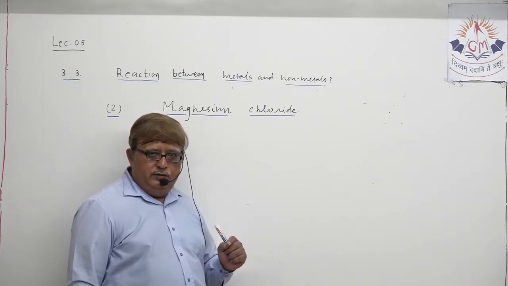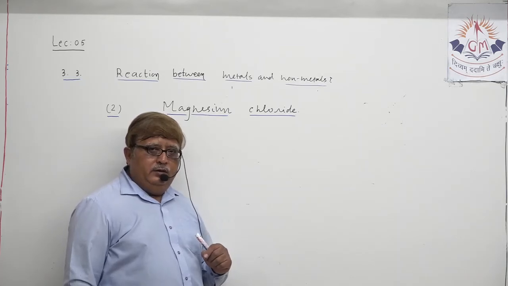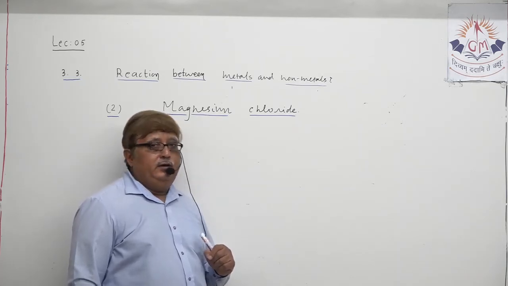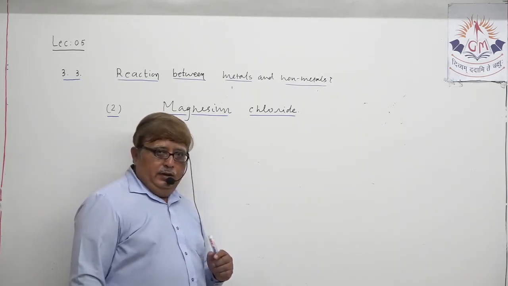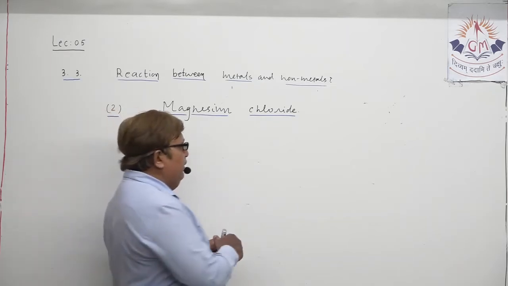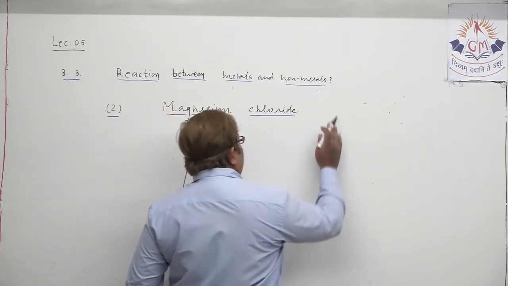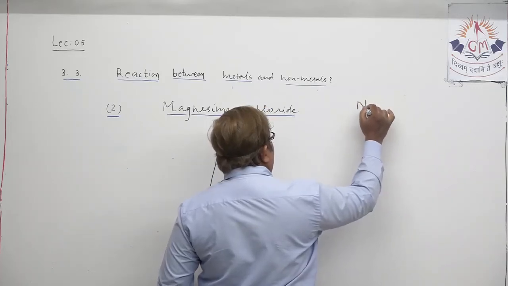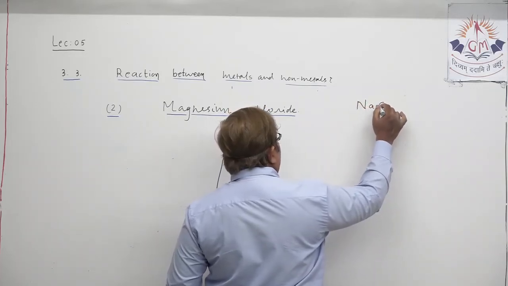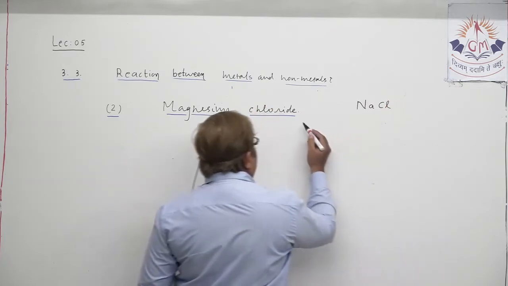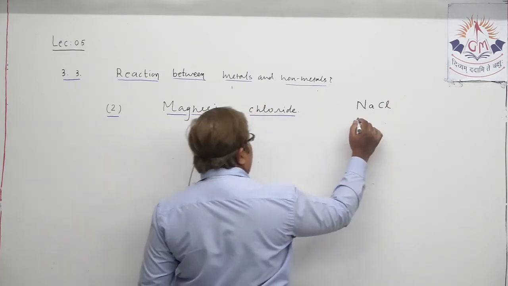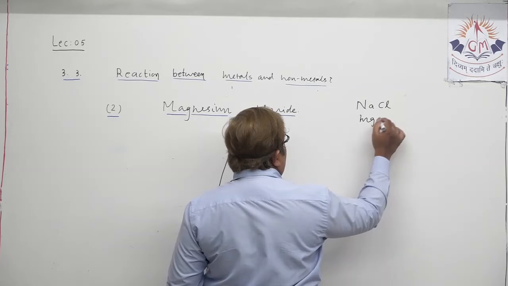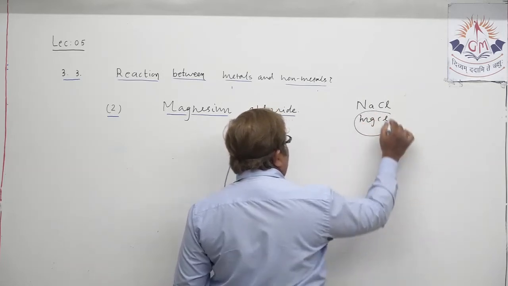What have you written just now? NaCl. So the student will start making a mistake here only. Formula of sodium chloride, Bharat sir said NaCl. So the formula of magnesium chloride, obviously MgCl. Here is the mistake.